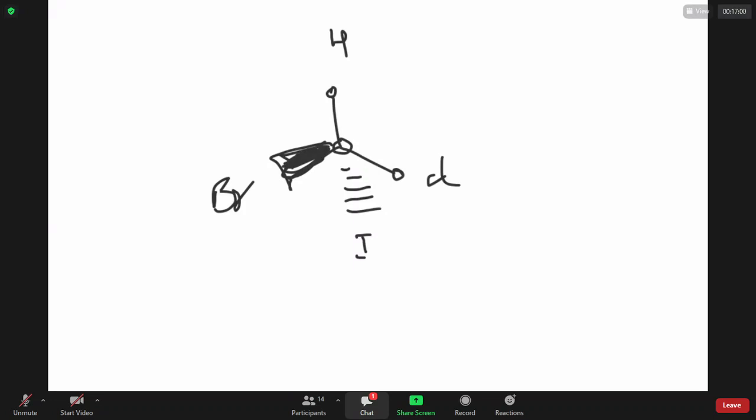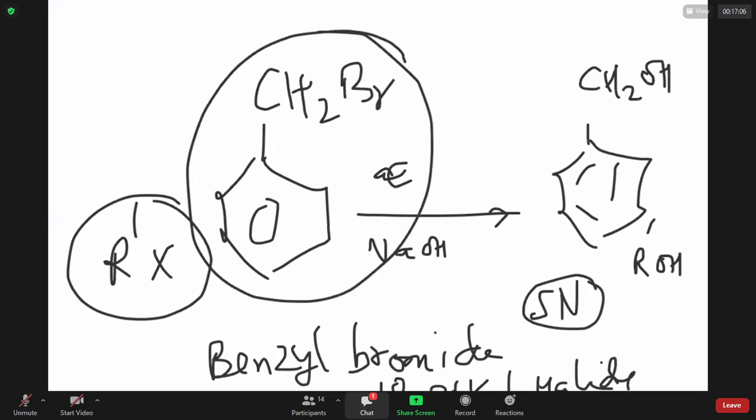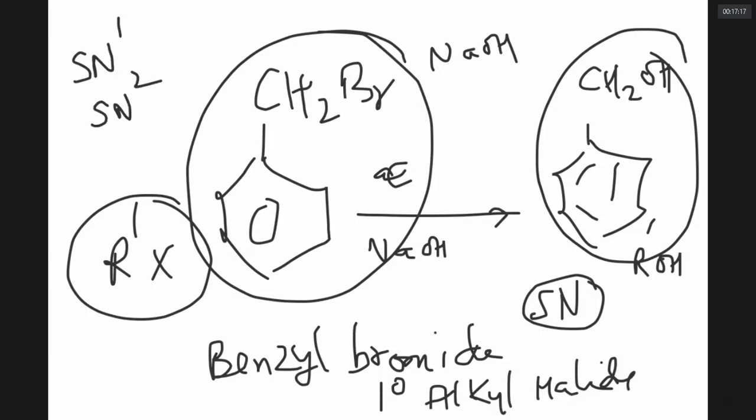Sorry, sir. I sent a message by mistake, sir. The benzyl halide is going to become benzyl alcohol when it reacts with NaOH. What type of reaction is it? Is it SN1 or SN2? SN1, sir. Sorry, sir, I sent that message.